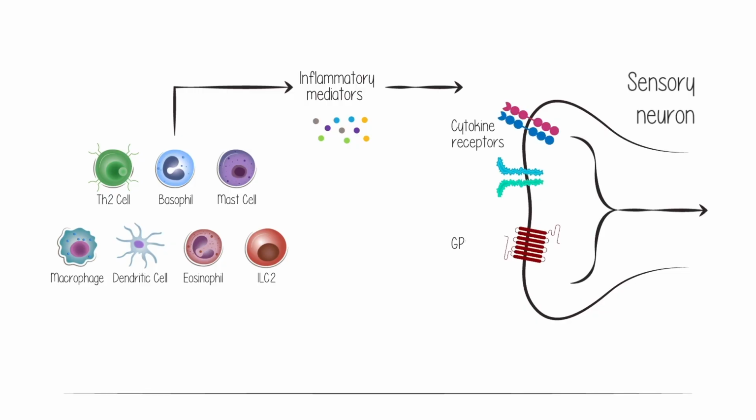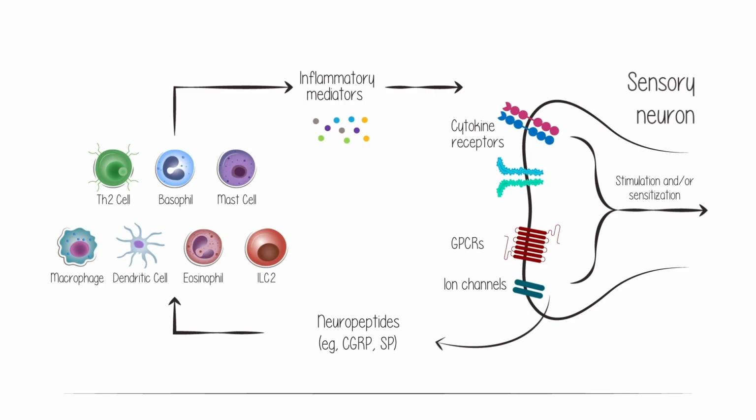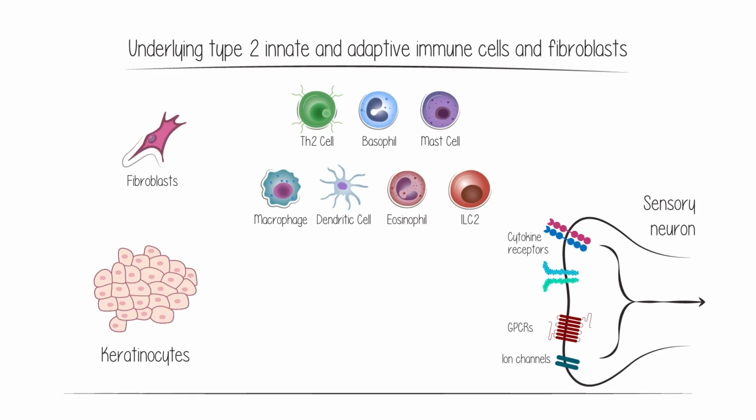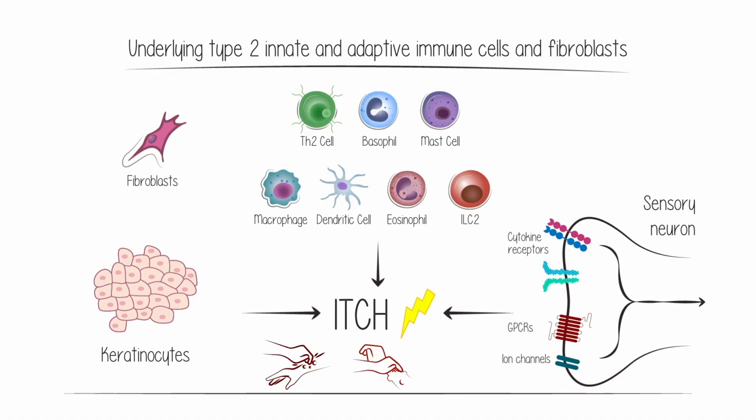This crosstalk results in not only itch, but also neuroinflammation that shapes the skin's inflammatory response via the release of neuropeptides, such as calcitonin gene-related peptide, or CGRP, and substance P. Keratinocytes, immune cells, fibroblasts, and sensory neurons are in close proximity and likely engage with one another, causing bidirectional crosstalk to become multilateral crosstalk, which may promote the induction and amplification of the chronic itch, scratching, and lesions that we see across chronic pruritic inflammatory skin conditions, such as AD and PN.